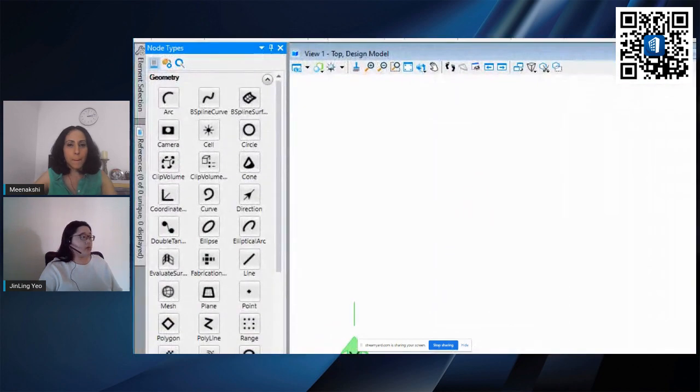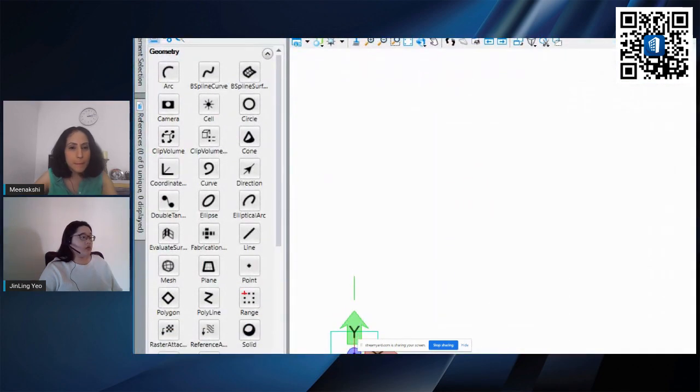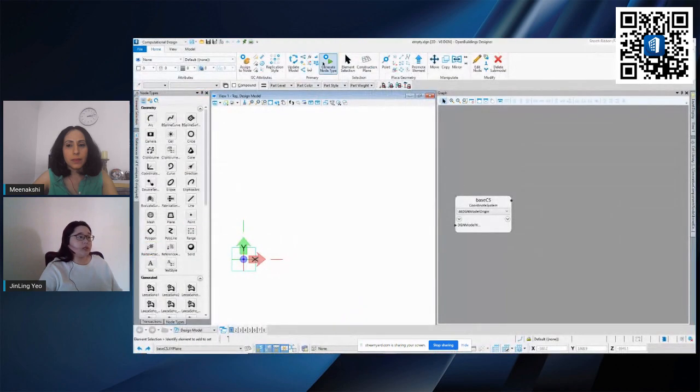If I were to just zoom in quickly, you can use tools like points, then you can create it into a polygon. If not, another option is back in our ribbon interface, we have it under place geometry. There is a tool which is polygon. So I am just going to use this polygon node to help us create.